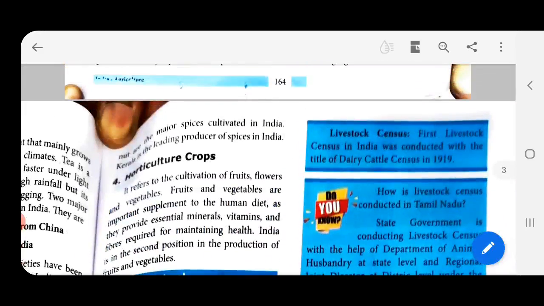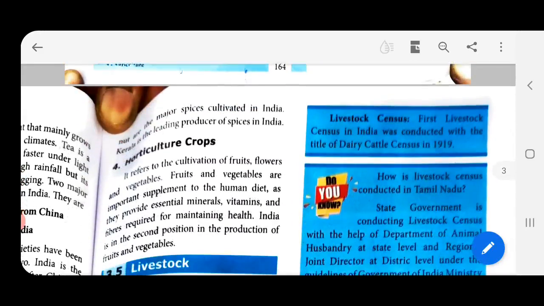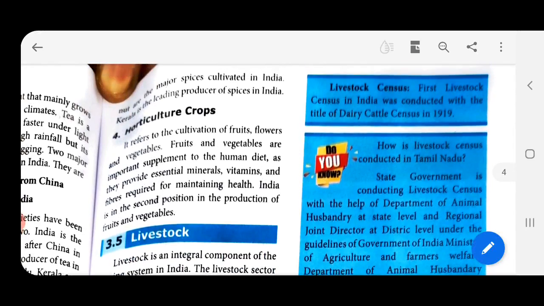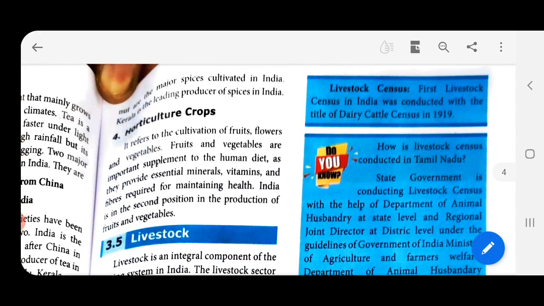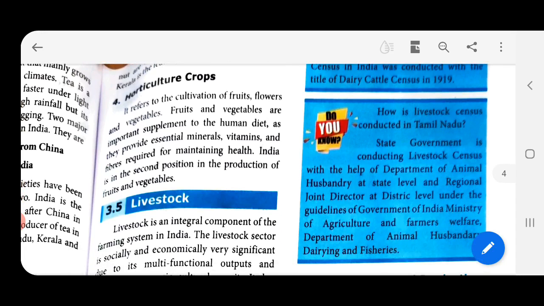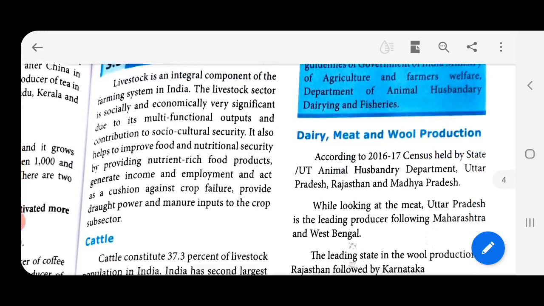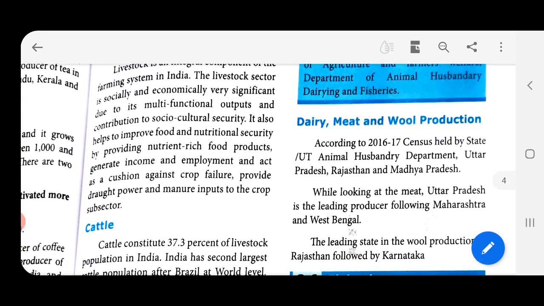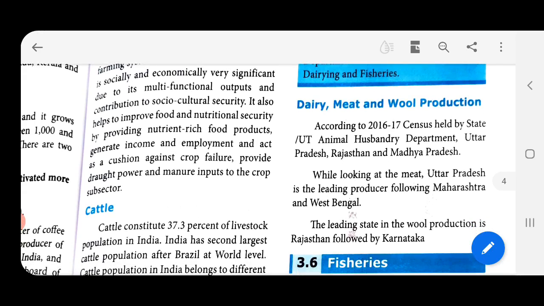And then we move on to livestock census. First livestock census was conducted in dairy cattle census in 1919. Okay, and dairy, meat and wool production. Dairy is products which we get from milk.